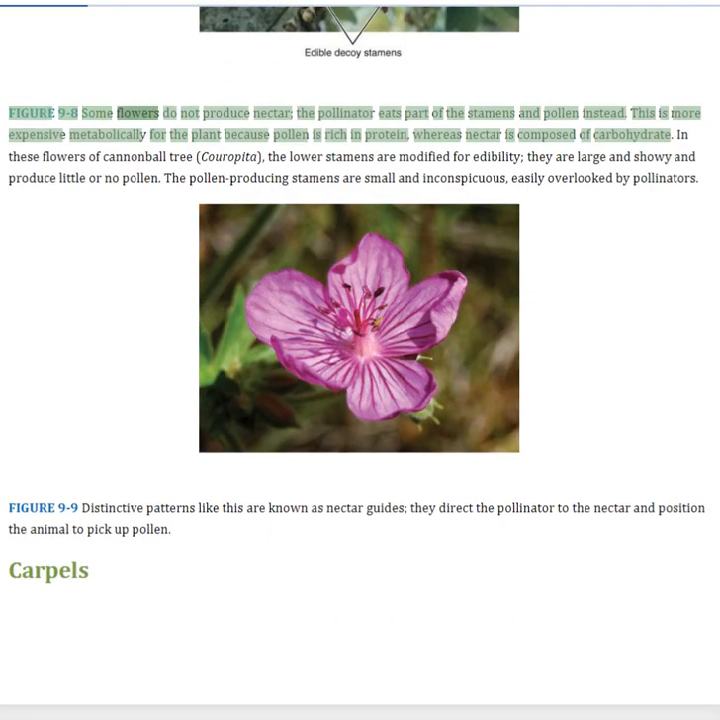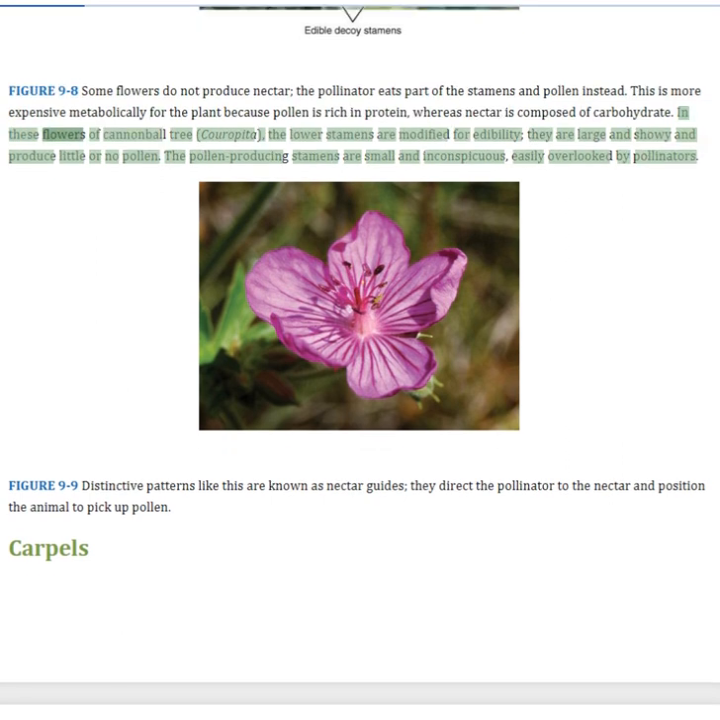Figure 9-8. Some flowers do not produce nectar. The pollinator eats part of the stamens and pollen instead. This is more expensive metabolically for the plant because pollen is rich in protein, whereas nectar is composed of carbohydrate. In these flowers of cannonball tree, the lower stamens are modified for edibility. They are large and showy and produce little or no pollen. The pollen-producing stamens are small and inconspicuous, easily overlooked by pollinators.